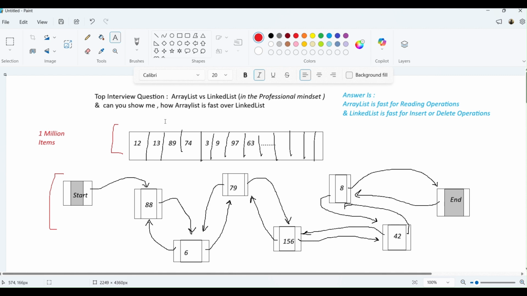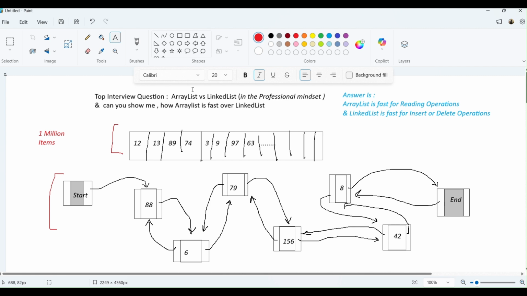But out of this 1 million list, if I want to search, say, give me the item from index 99,000, I can easily get it from ArrayList. But whereas to get the element from, let's say, the 9900th position in a LinkedList, I have to iterate a lot of elements. I have to iterate every time, and that is the problem. That's why LinkedList fails.